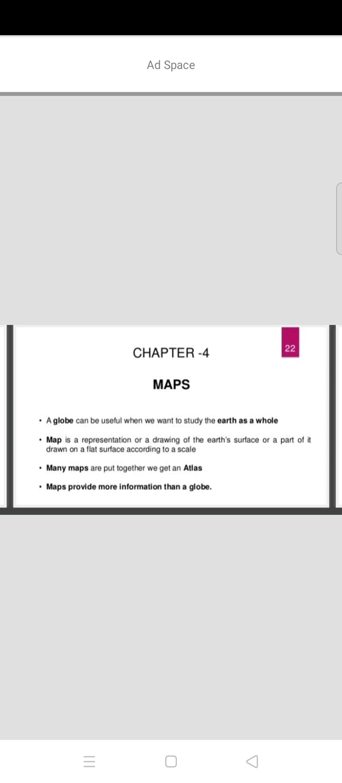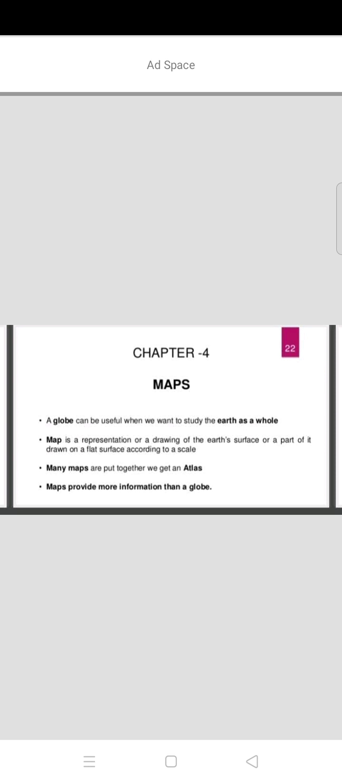When we draw a scale map, we use the scale in centimeters. Centimeters in the real world can be used as kilometers. When many maps are put together, we get an atlas. So what is an atlas? An atlas is a collection of maps. All the different types of maps put together are called an atlas.